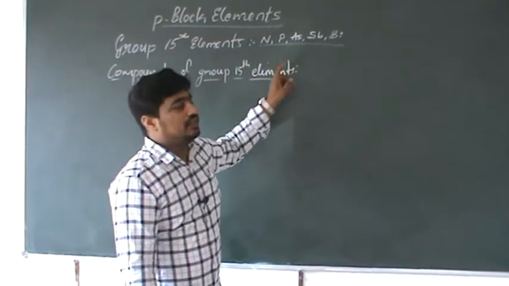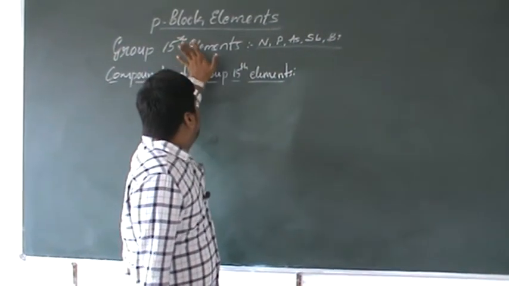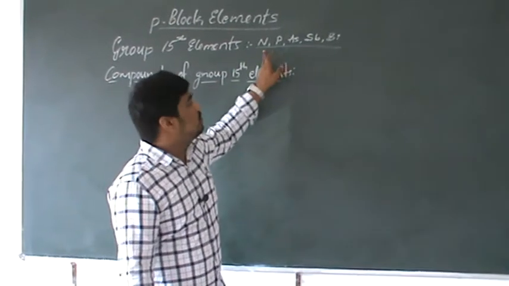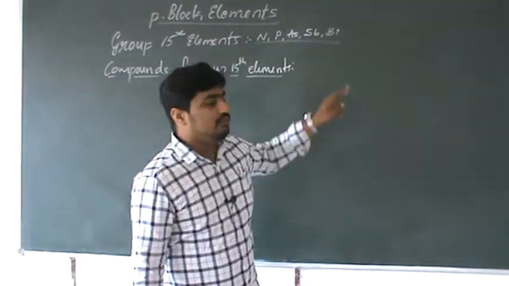Let me just recall the elements. Group 15th elements are nitrogen, phosphorus, arsenic, antimony and bismuth.